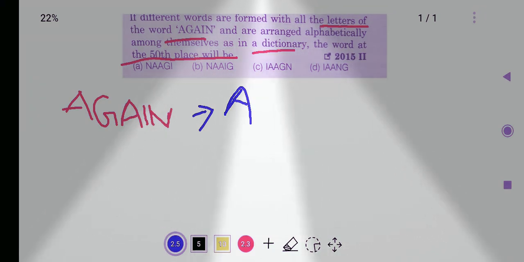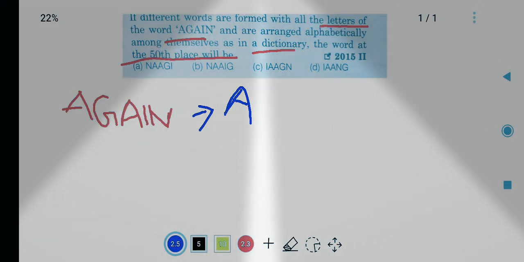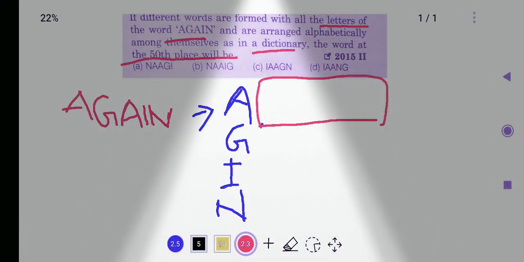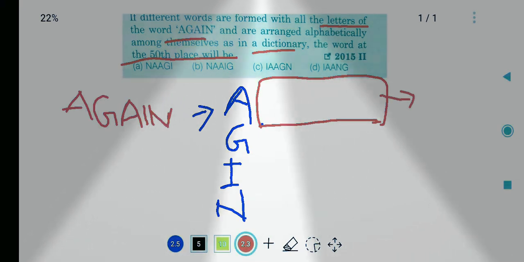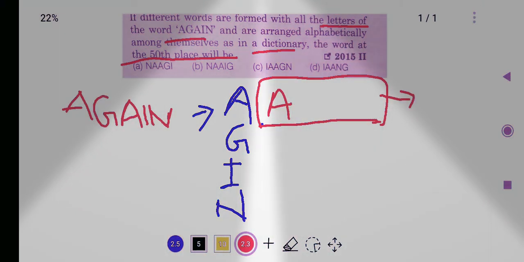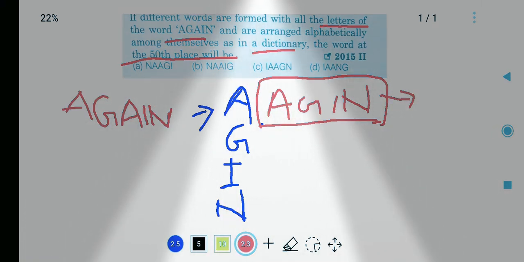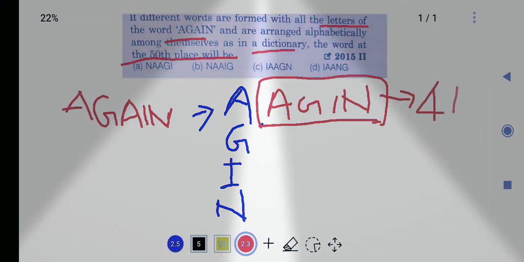From these letters, what will come first? A, since we go in alphabetical order. So A, then G, then I and N. If we start from A, the remaining letters after A will be A, G, I, N. We can arrange these four letters in 4 factorial ways.